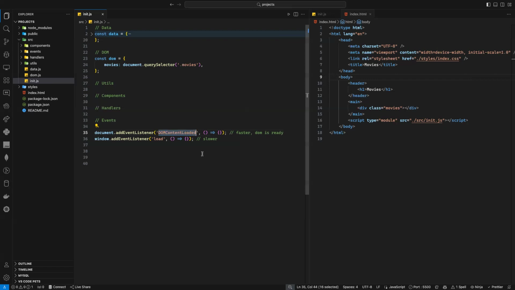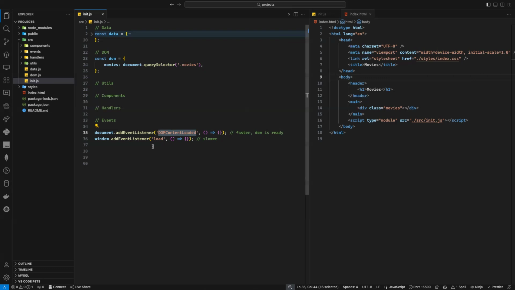And the difference when I say faster and slower is in milliseconds. It's not a difference of one second or two. No, it's in milliseconds. But in some cases, we use it if you want only the DOM to load and you don't care about the CSS or the images. But if you want to show the images, the style, and everything, then you should use this one. So the only difference is, it depends. This one is a bit faster compared to this one, again, the difference in milliseconds. But of course, if I also want to wait for my CSS and my images, because I want to show everything, then load is the one I need to use.